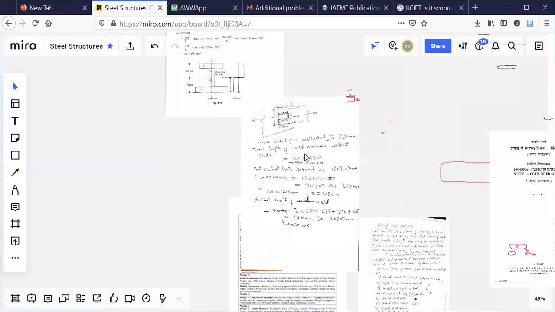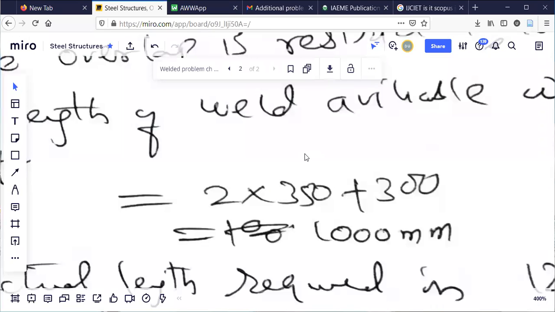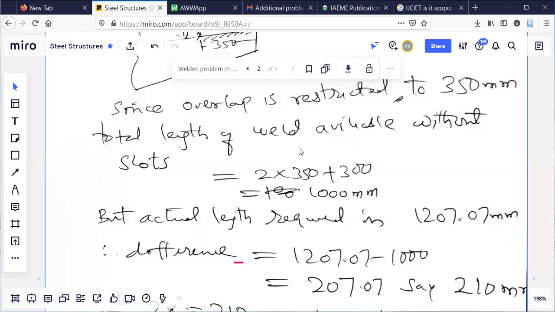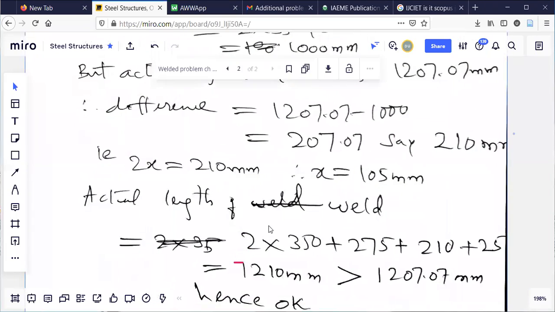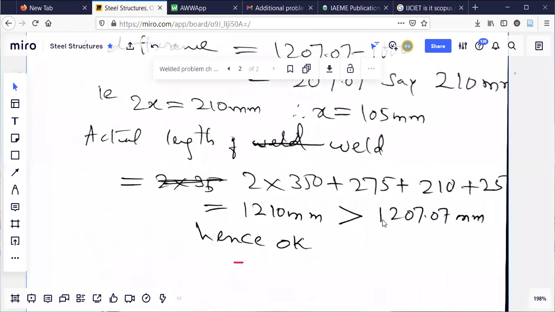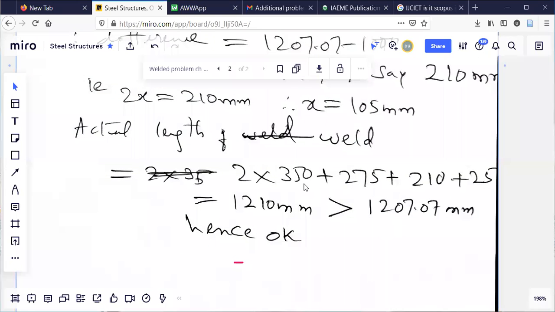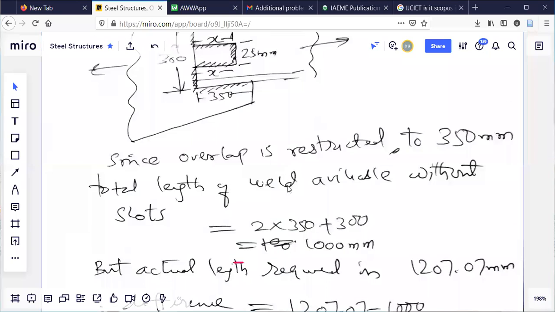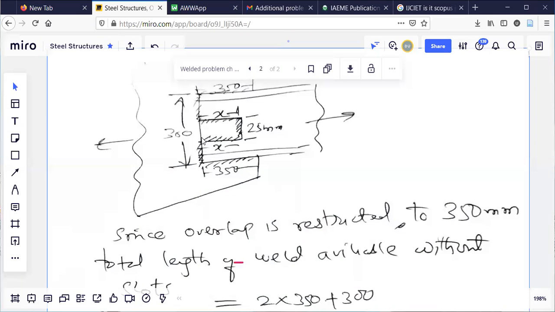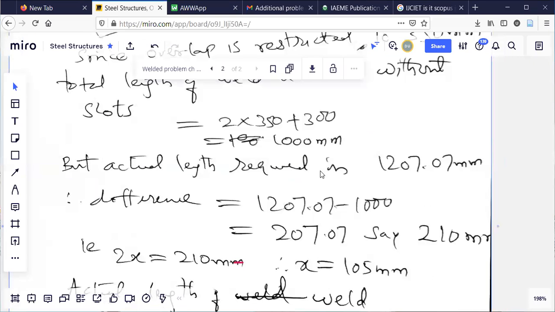Okay, see what I have done here is ultimately I have given you the idea how to solve it. Two more problems I'm going to share here. Like this it is done here. See 2 into 350 plus 275. This 275 is why it is because it is 300 minus 25 here. See 300 minus this much is removed. So total 300 minus 25, that much length is available here on this line. There is a 275 has come.